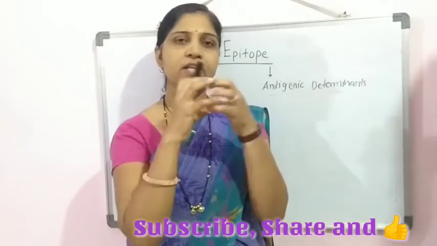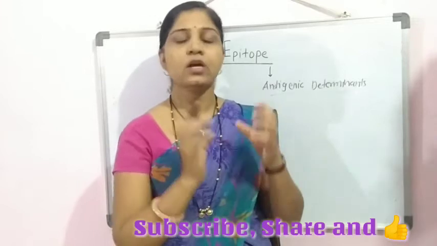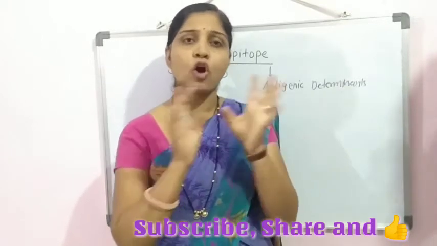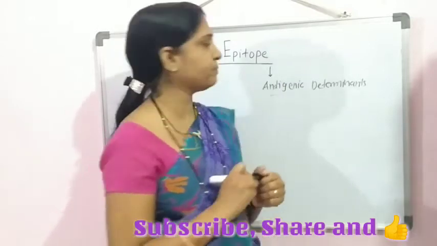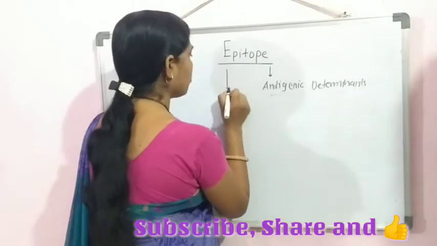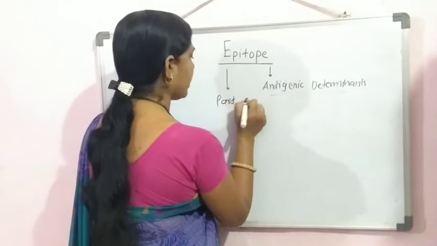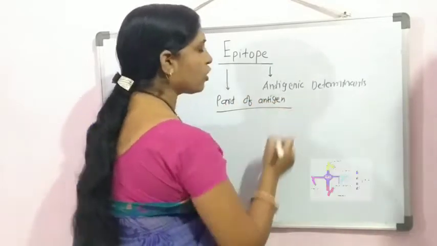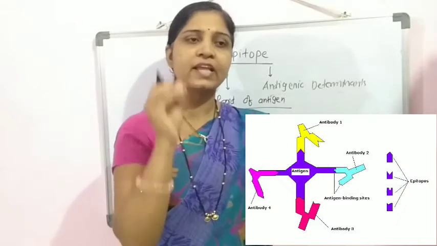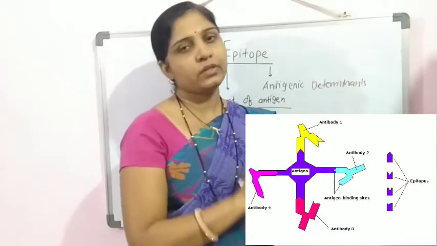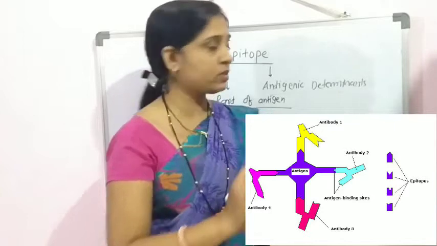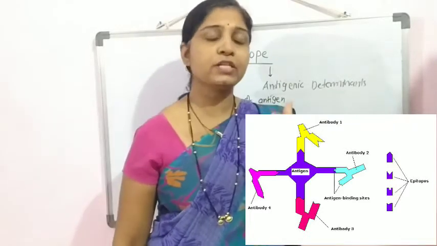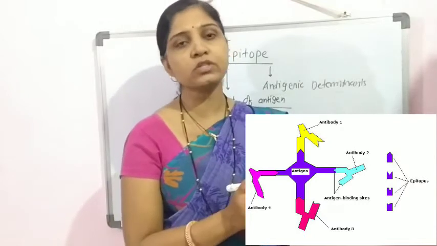Now, whenever this reaction between the antigen and antibody is carried out, the whole antigen is not involved in that reaction. Only some part of an antigen is reacting with the formed immune cells or the antibodies.